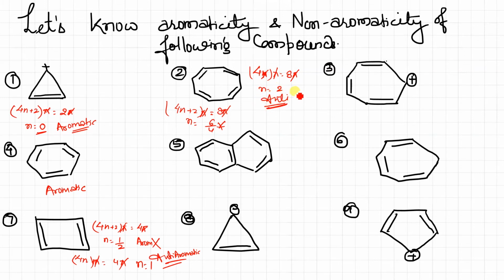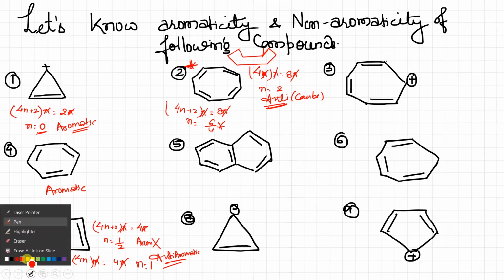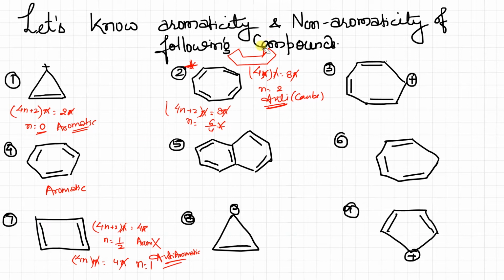It can be, yes. But here is a point you have to note and learn. This structure seems cyclic and planar, but whenever we check the experimental structure, the structure lies like this. Got it? The structure of this compound is like this.